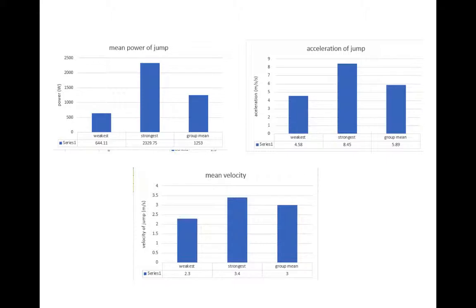The power produced in their jump was 644.11 watts, lower than the group average of 1,253, and the strongest performer, whose power was 2,329.75 watts. Their acceleration was 4.58 meters per second, whereas the group's mean was 5.89 meters per second, and the strongest performer's acceleration was much higher at 8.45 meters per second. Acceleration relates to velocity, so if there's a change in this, this will affect the acceleration of their jump.